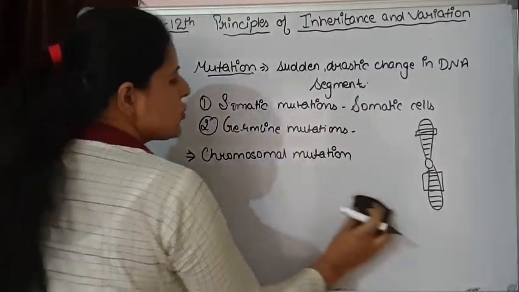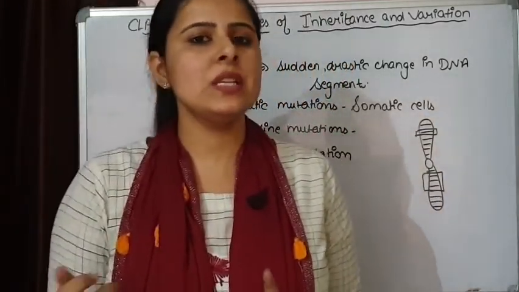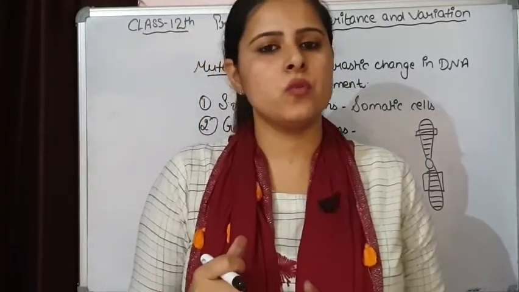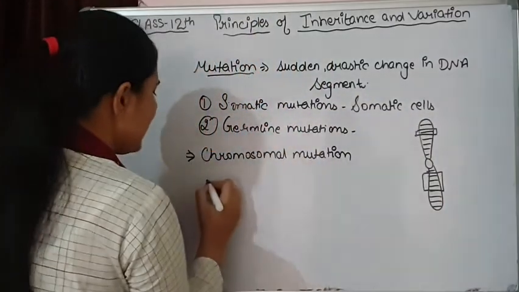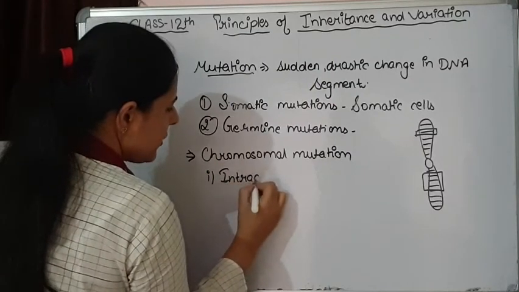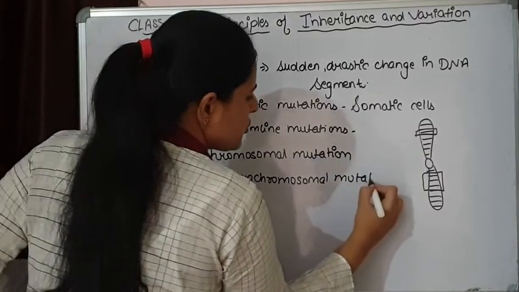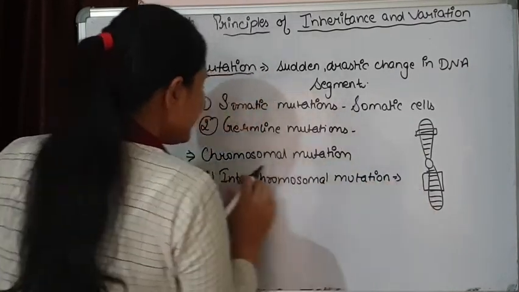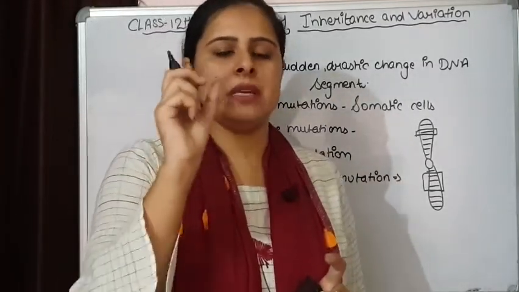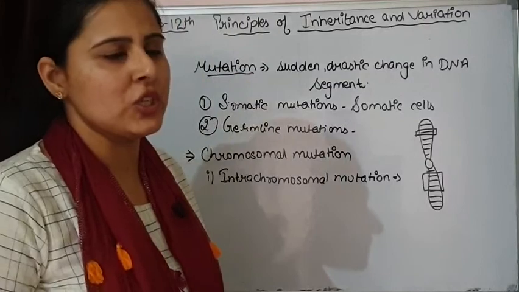First, let's take chromosomal mutations. Now chromosomal mutations can be divided into two categories, meaning either only one chromosome is involved or more than one chromosome is involved in the process of mutation. So that can be intrachromosomal mutations. It can also be known as chromosomal aberrations. Intrachromosomal mutation simply means that the mutation is going to take place in one single chromosome. That is intrachromosomal mutation.